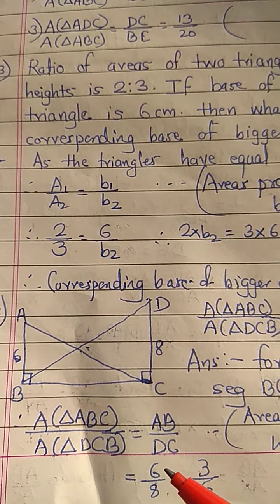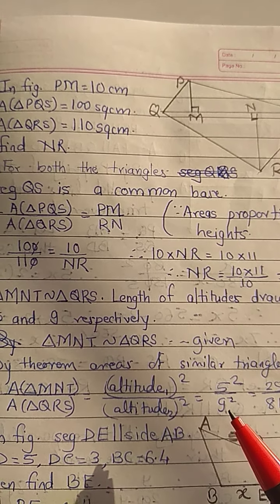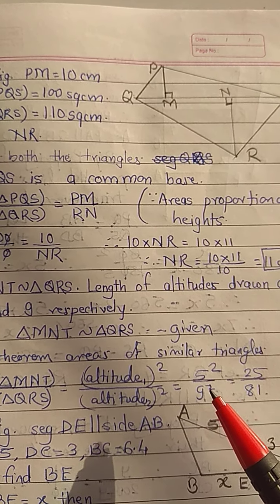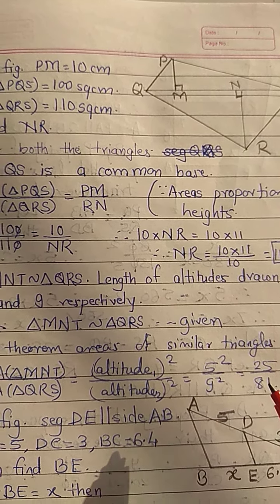Now question number 6. Triangle MNT similar to triangle QRS, and altitudes of both the triangles are given as 5 and 9 respectively. By theorem on areas of similar triangles, we can say that area upon area is equal to side square upon side square. Also we can say that it is equal to altitude square upon altitude square, also median square upon median square. Okay, so here we can write here altitude square upon altitude square. Altitudes are given as 5 and 9, so its square is 25 and 81. So ratio of the areas is 25 is to 81.